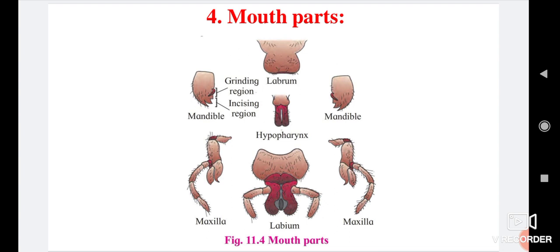The first pair of maxilla is situated on either side of the mouth behind the mandibles. Each consists of sclerites and maxillary palps. Tactile organs of maxilla hold food and help the mandible for mastication.